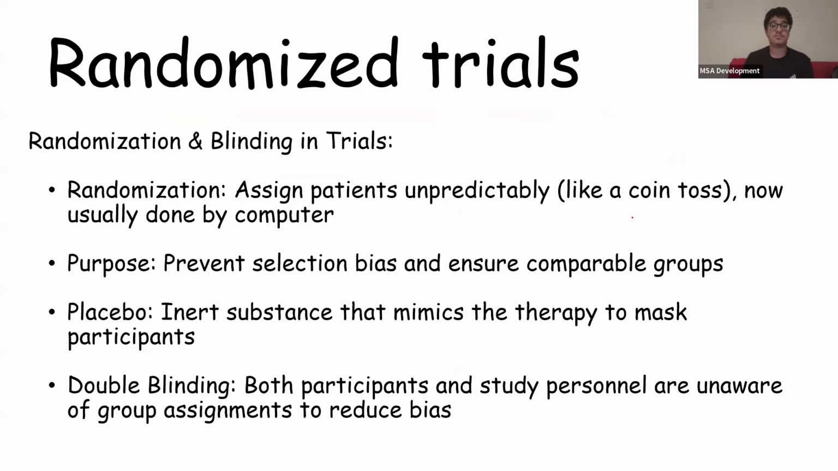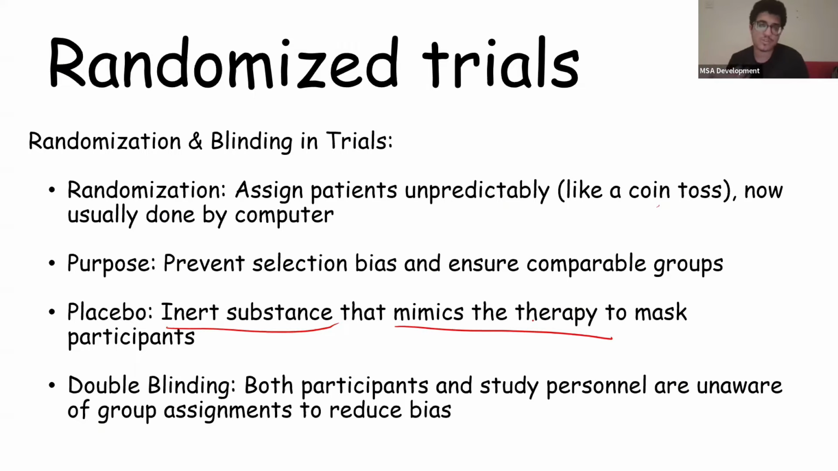Randomization, we assign patients unpredictably, usually done by a computer. It's like doing eeny, meeny, miny, moe, or a coin toss. The purpose is to prevent selection bias and ensure comparable groups, obviously. Now, placebo is an inert substance that mimics the therapy, okay? So in these randomized trials, we give people placebo so they don't know what's happening to them. For example, the patient who's given nothing might not improve, but maybe the new drug is given to the patient, he improves, but the patient is also given a placebo, and the placebo causes the patient to also feel better.